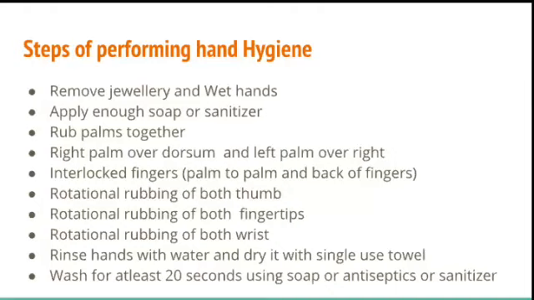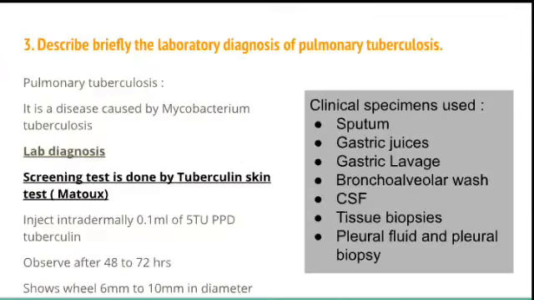So we are completing this short essay, which covers what is disinfection, how you classify the disinfectants, what skin disinfectants we use, and the steps in performing hand hygiene, which carries a total of 7 marks. So what is the next question in the short essay? Describe briefly the laboratory diagnosis of pulmonary tuberculosis.